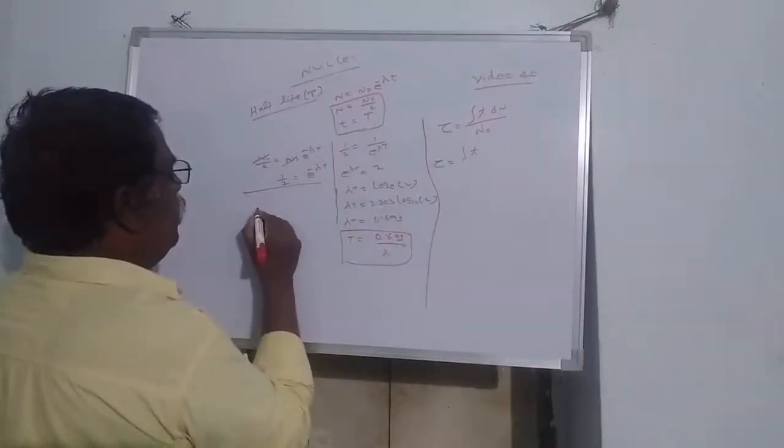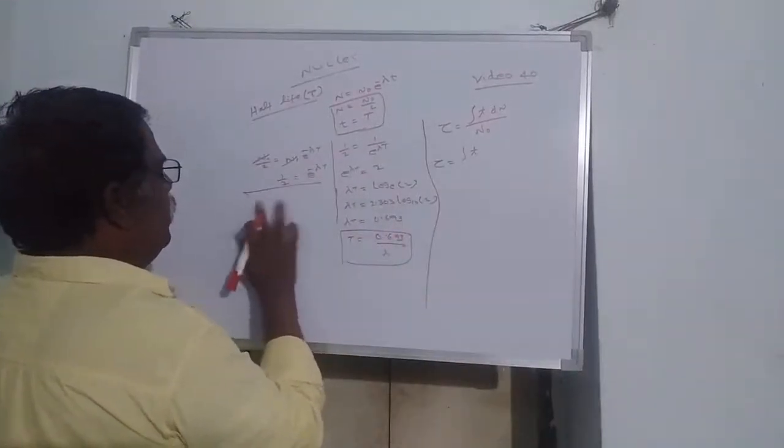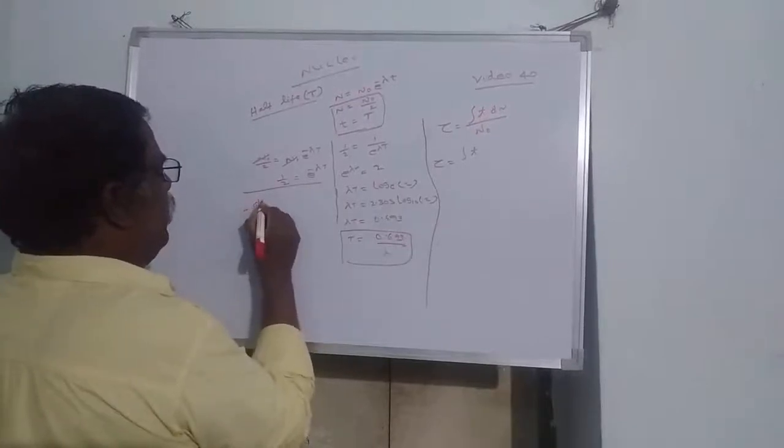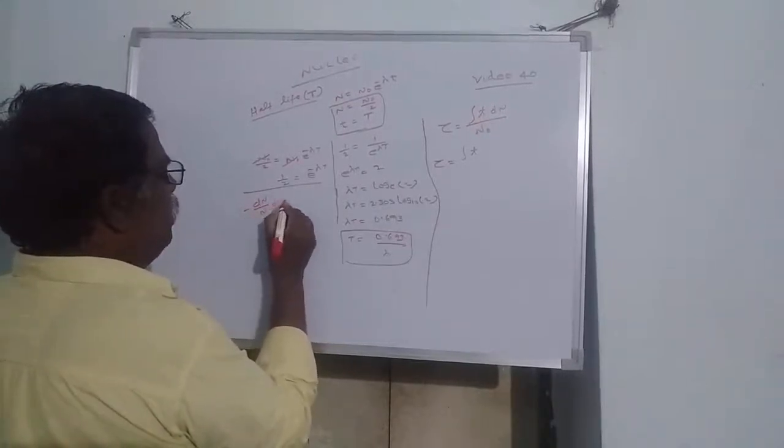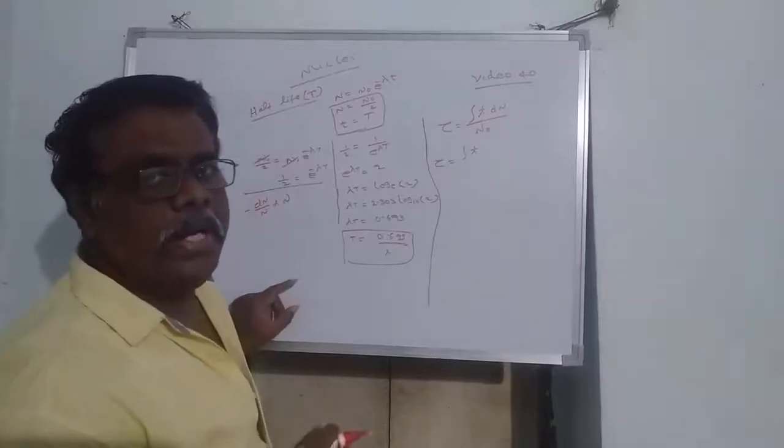Look here, from the law of radioactive decay: the rate of radioactive decay is directly proportional to the number of nuclei present at that instant.